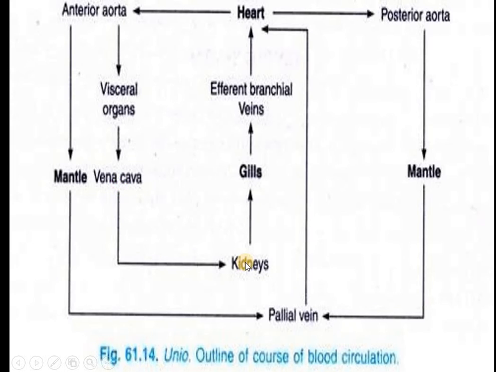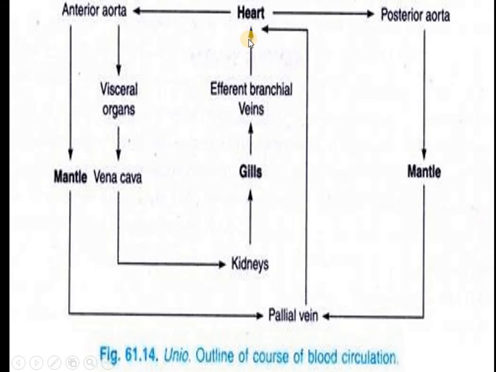From the vena cava the blood now goes to the kidney. Why does it go to the kidney? For release of the nitrogenous wastes. From the kidneys, the blood now goes to the gills for aeration. After aeration, after exchange of gases, the blood goes to the afferent branchial veins, and from there to the heart. This is one way of flow of the blood. Second part: anterior aorta, the mantle, the pallial vein, and from the pallial vein directly the blood goes to the heart.